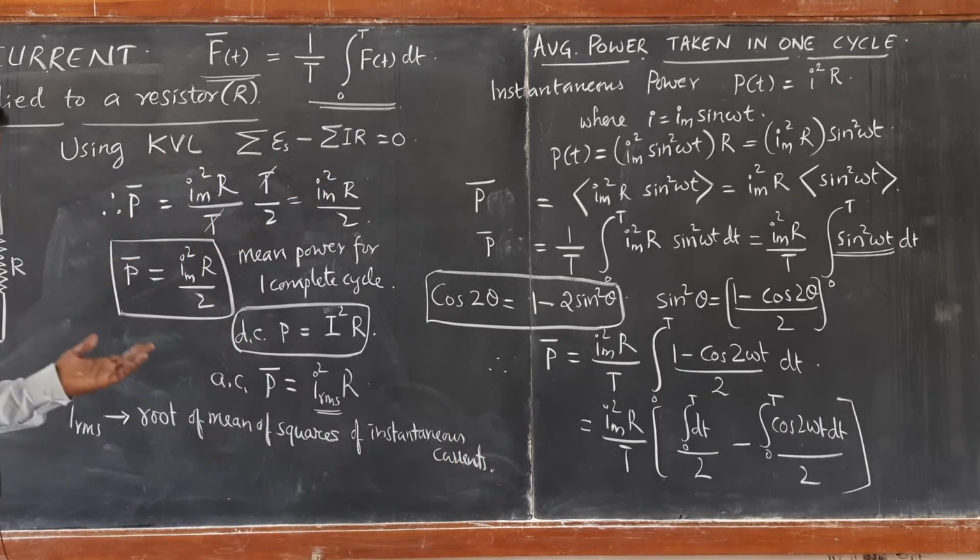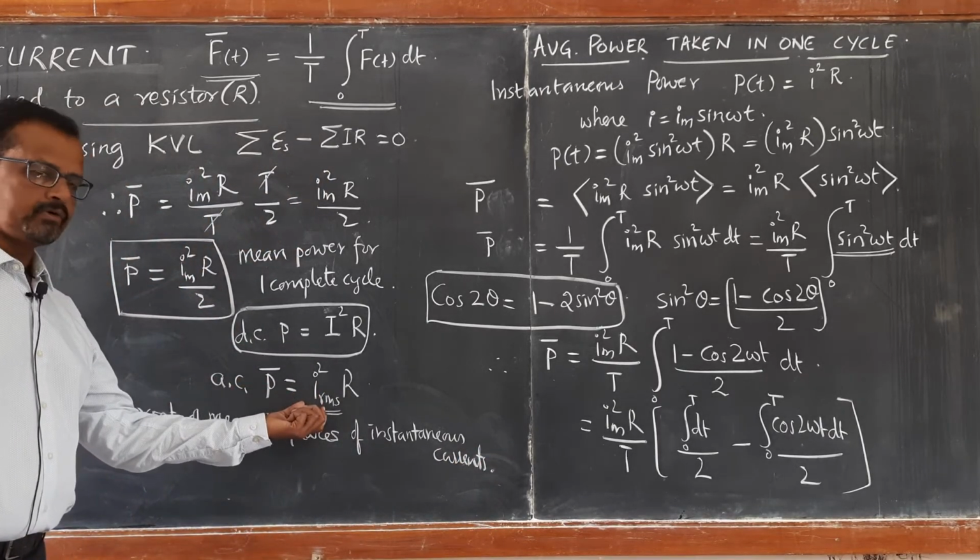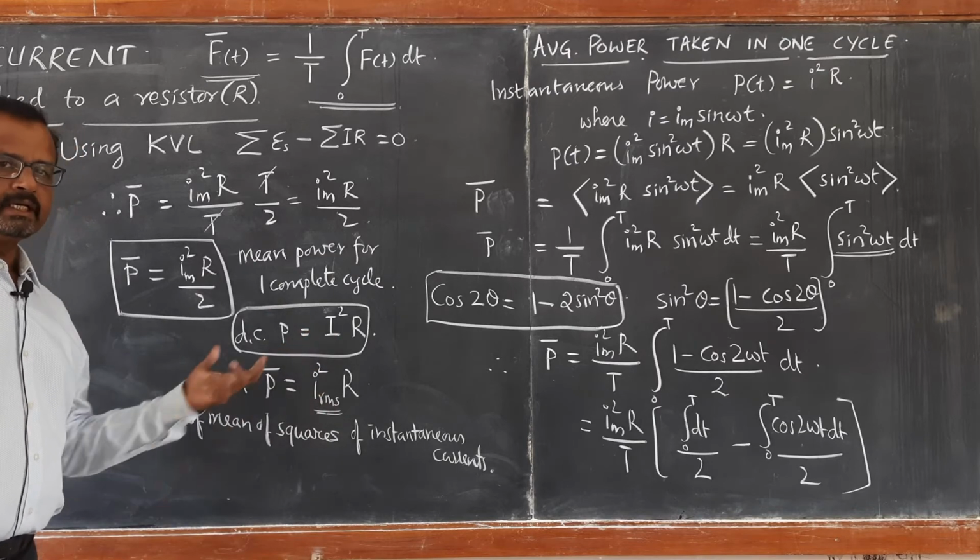So that is a positive quantity, a constant quantity which is equivalent to DC current.